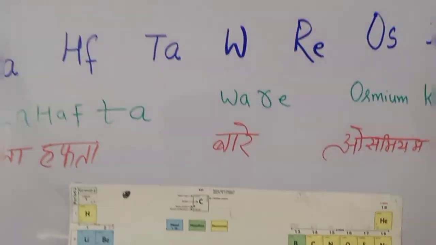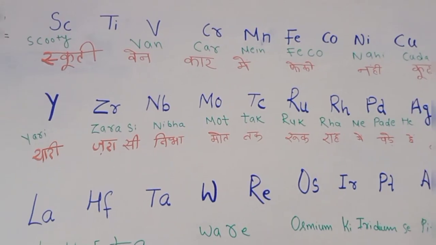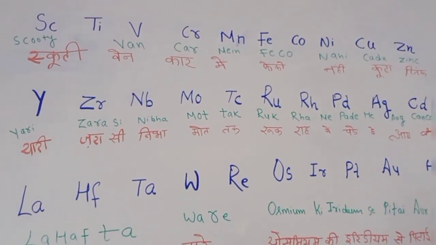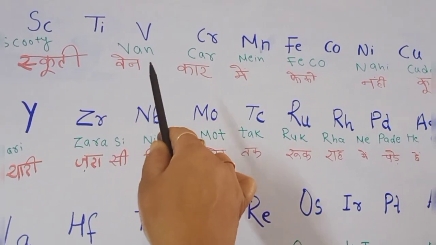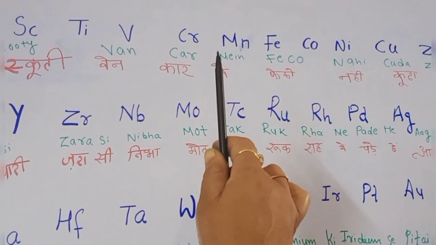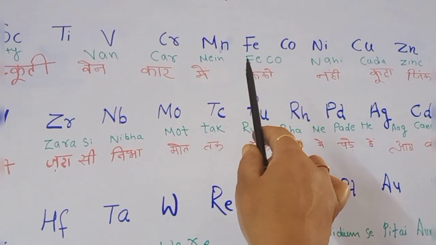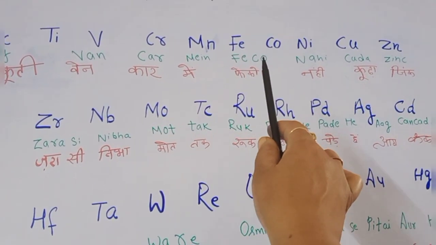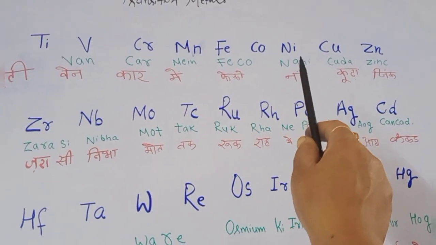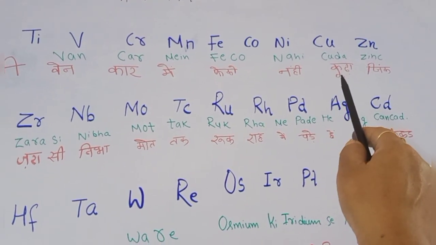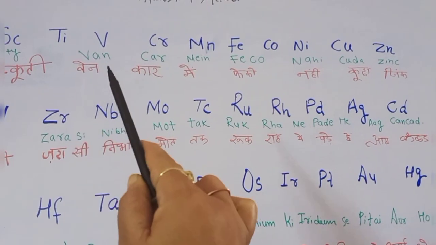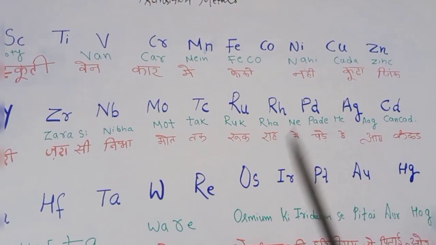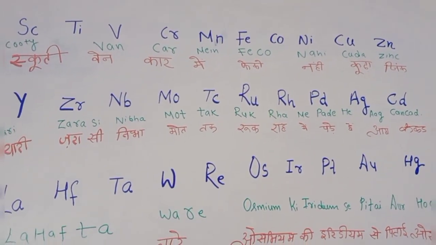So just you can learn it very nicely. It is very easy code. Scooty, van, scooty for scandium and titanium. So van for vanadium, chromium, car, me for manganese, फेंको means iron and cobalt will come together, nahi for nickel, kuda means kasa, you know in Kannada, so kuda, zinc. So it's a scooty, van, car में फेंको नहीं kuda, zinc. I hope you will learn it very nicely.